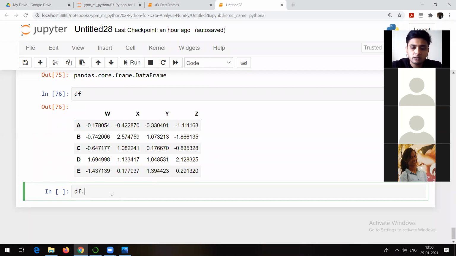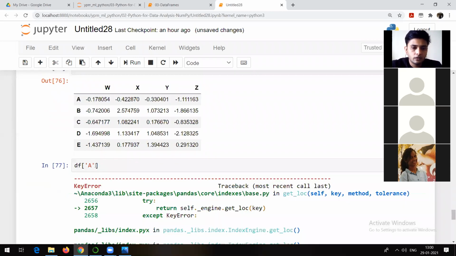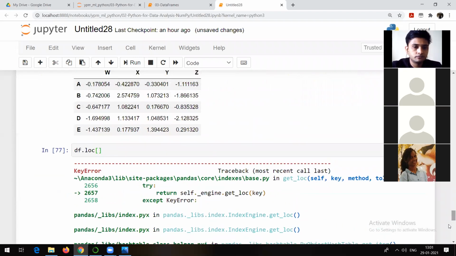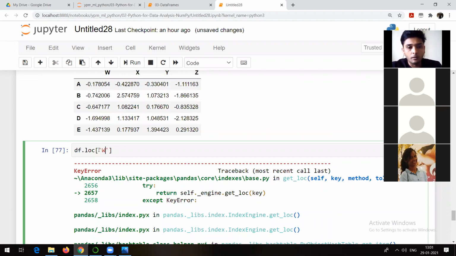Suppose what I want is df dot loc. Loc stands for location. So let me try it out, df dot loc of a, and run it. Or maybe loc only I should use. Let me go to that cell once again. Yeah. So df dot loc of, suppose, column. Just a column.